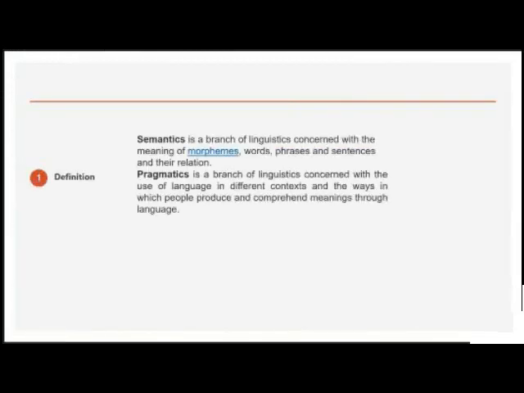Semantic is a branch of linguistics concerned with the meaning of morpheme, word, phrase, and sentences and their relation. Pragmatic is a branch of linguistics concerned with the use of language in different contexts and the way in which people produce and comprehend meaning through language.